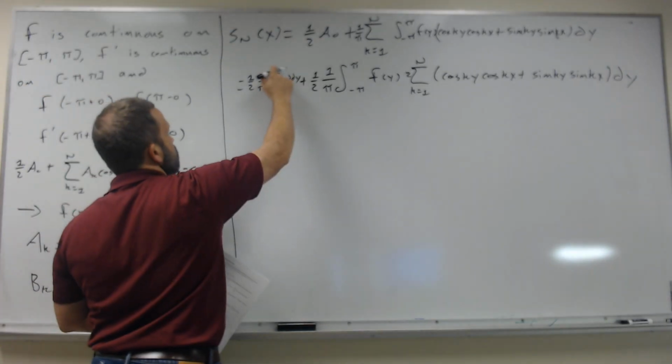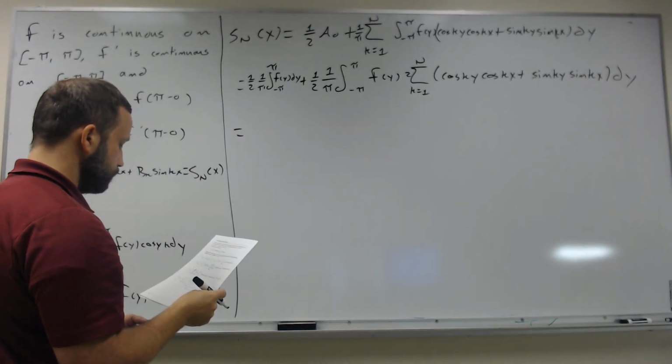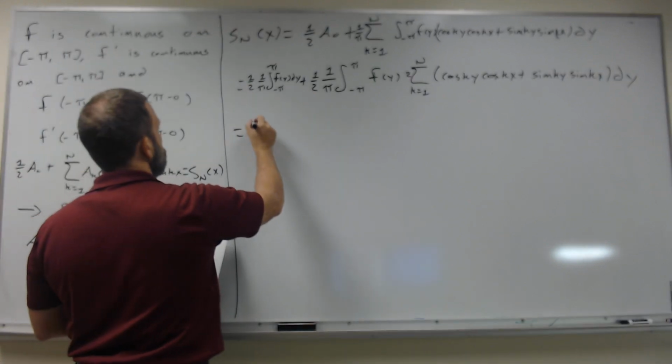This is a pi up here, kind of looks like there's a prime going on. Okay, so now what I can do is factor out a 1 over 2 pi.